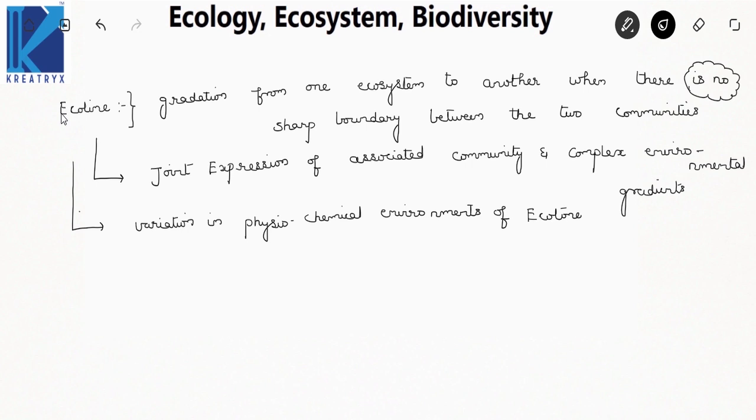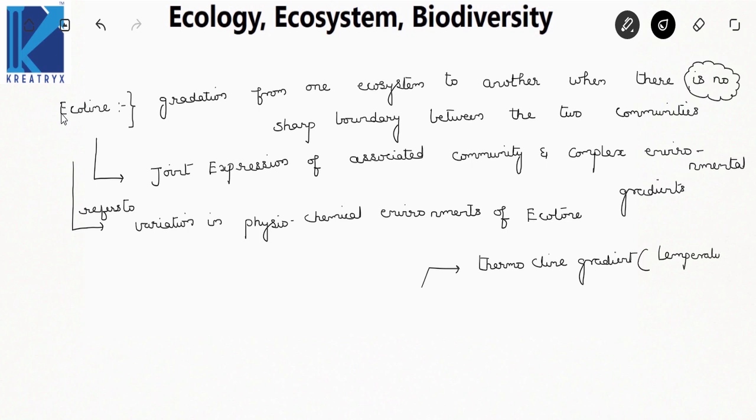Now what are those physicochemical environments? Now the first one is thermocline gradient. What does this thermocline gradient mean? Your temperatures.